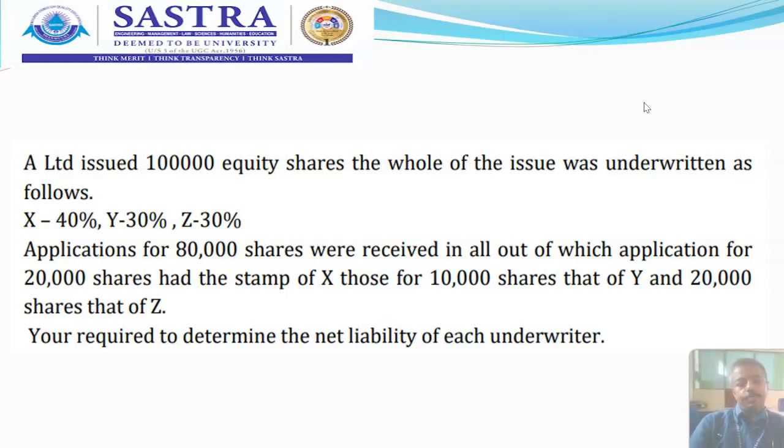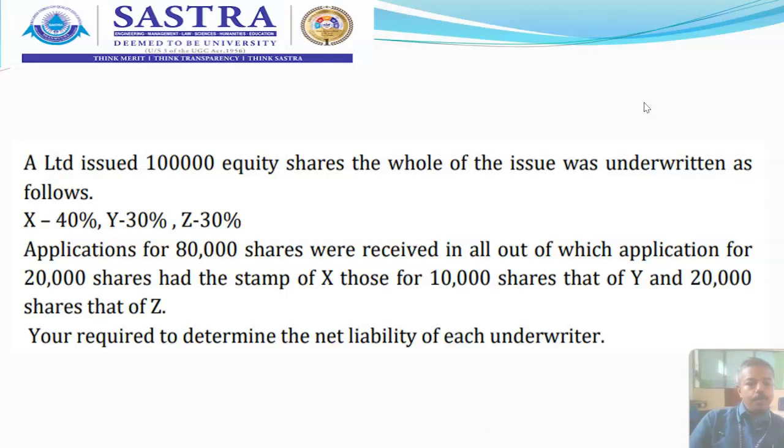Now, out of 30,000, if we calculate this ratio, 40% comes to 12,000 shares, which have to be allotted to company X, underwriter X. Then out of 30,000, 30%, that is 9,000 shares, have to be allocated to underwriter Y. And then the remaining 30% out of 30,000 unmarked applications, that is 9,000 shares, you can allot to Z.